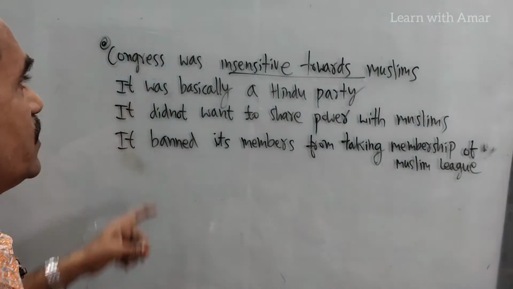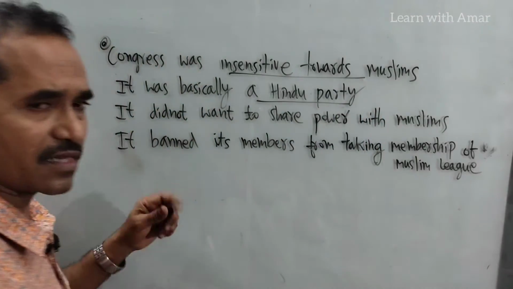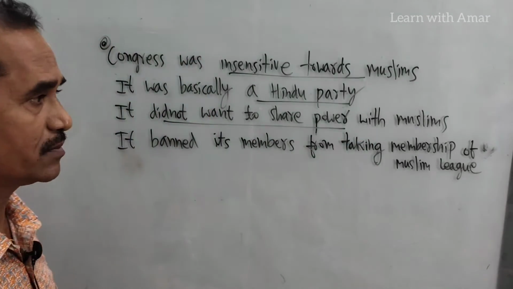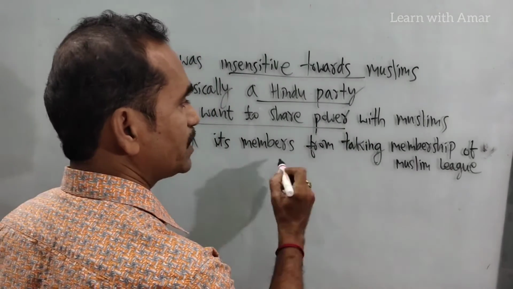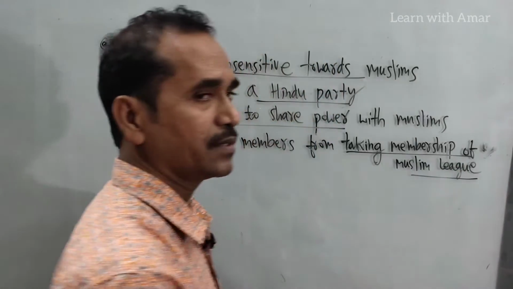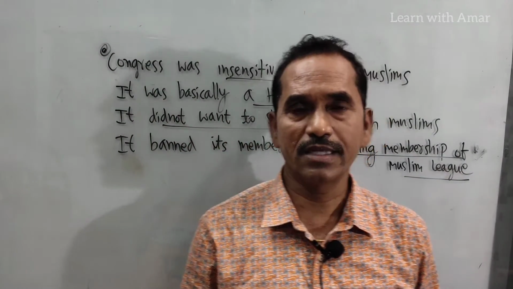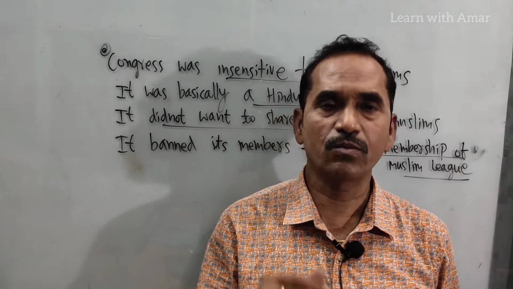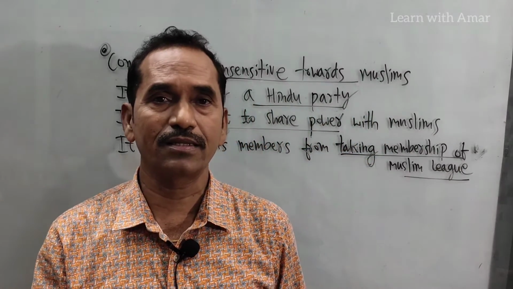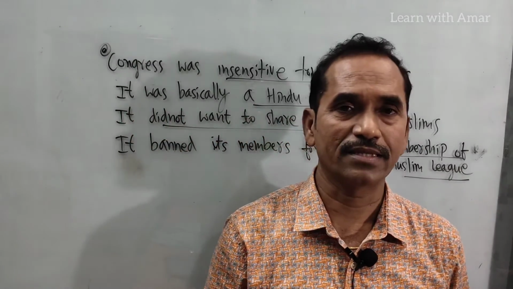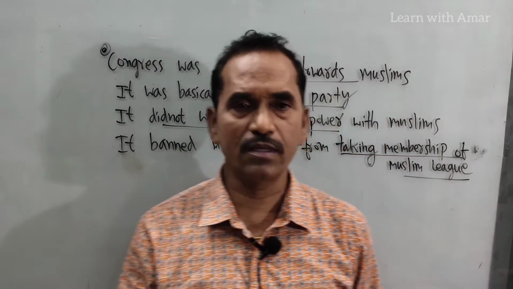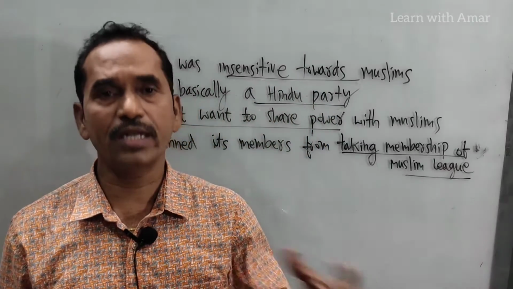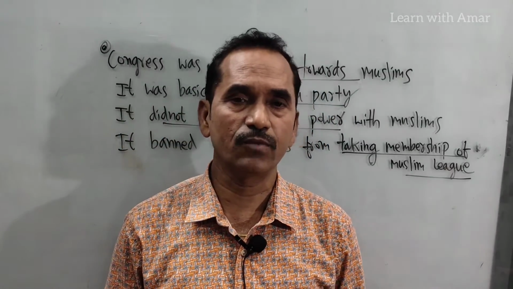One allegation: it was basically a Hindu party. These are all allegations made by Muslim League. It did not want to share power with Muslims. It banned its members from taking membership of Muslim League, while the same Congress Party allowed its members to take membership of Hindu Maha Sabha. This process was also banned because Maulana Azad, a Muslim congressman, objected to this policy. This way, Muslim League made more allegations, and it became very strong among the Muslim population.